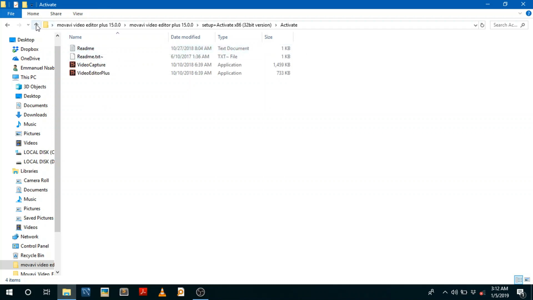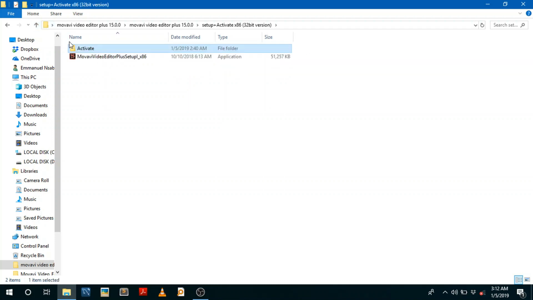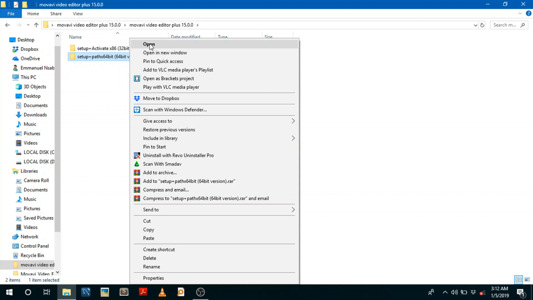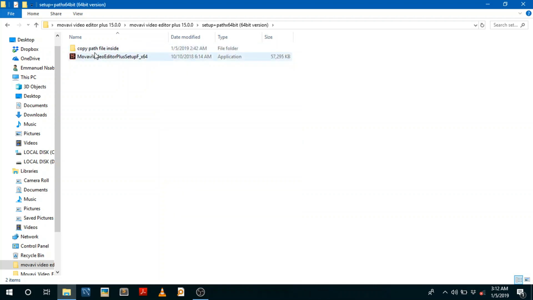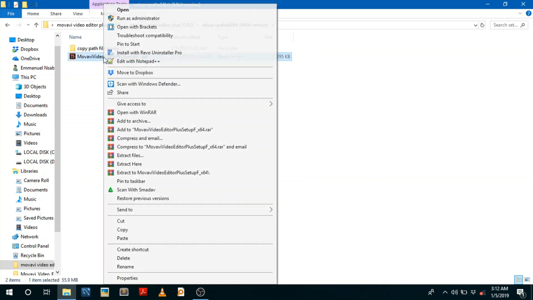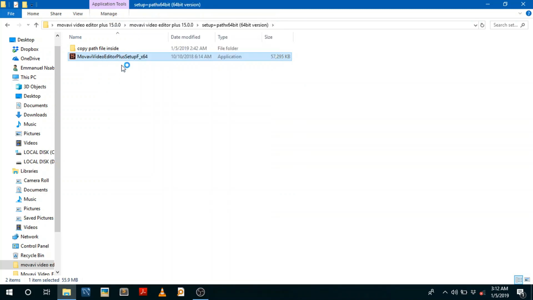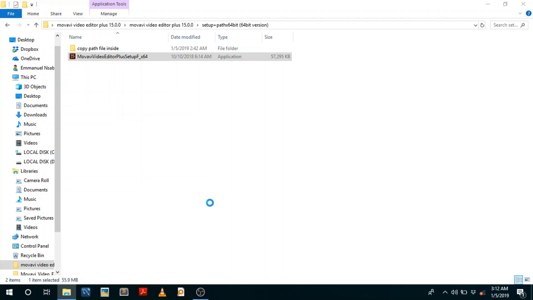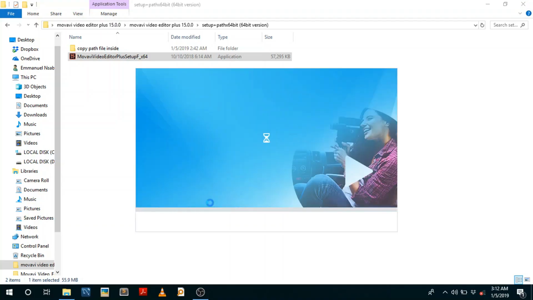Since I use the 64-bit version, I'm gonna use this. Go to setup, right click on it, run as administrator. You know that's gonna pop up, so put yes. There you go.